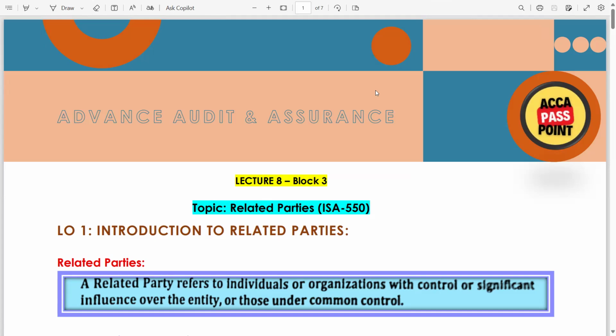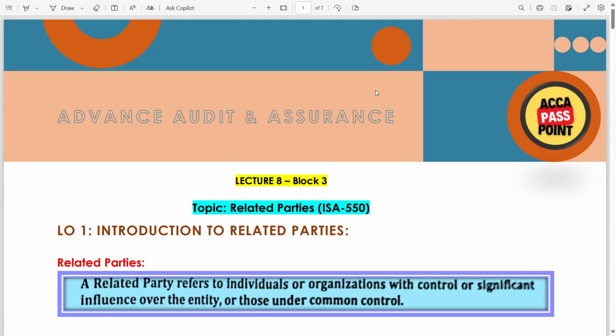Most of the students did not recognize this case study in the exam, even though this is one of the easiest standards in your AAA exam. After today's lecture, you will cover all the possibilities and the terminologies which your examiner can use in your exam if there is a related party transaction case study.